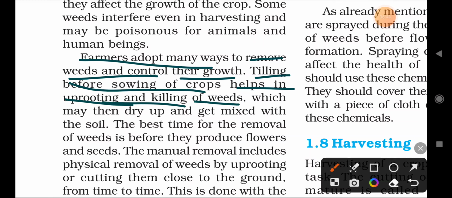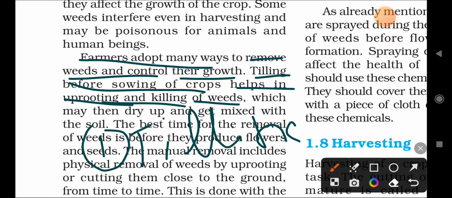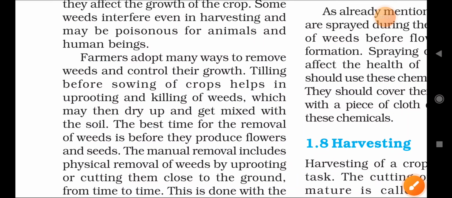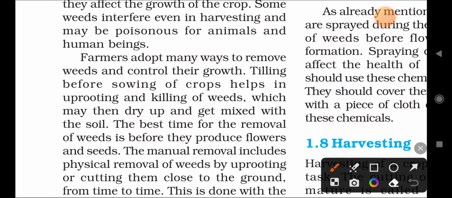The first method is what? Tilling. What does tilling mean? We are making a rotation of the soil. The upper soil becomes the lower soil. By making the rotation, the soil will be uprooted and the weeds will be killed. Right, so this is the first method, the tilling method, in which the weeds may then dry up and get mixed with the soil.